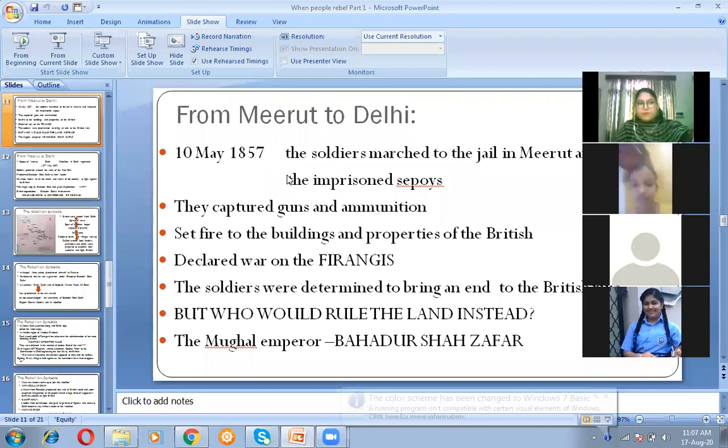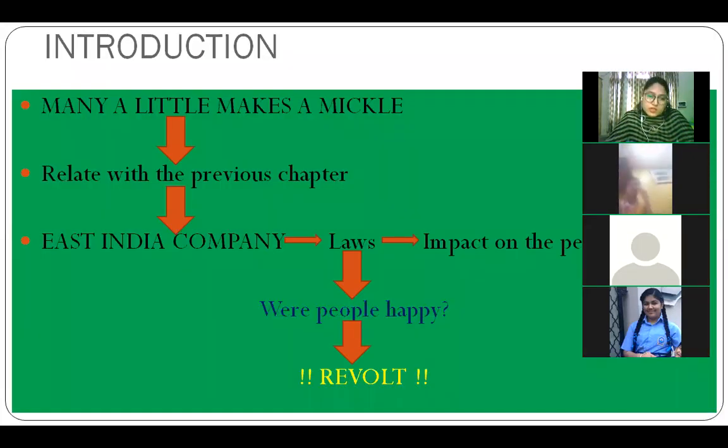Okay, so I have told you to relate with the previous chapter. We have covered from trade to territory, then ruling the countryside. So what all things that were brought by the British people, Indian people, they were not happy with that at all. Okay, so somehow that Cold War was going on between the Britishers and the Indians, but Indians were not in enough power to put up a fight against the British. But they had to organize themselves first. They had to communicate.